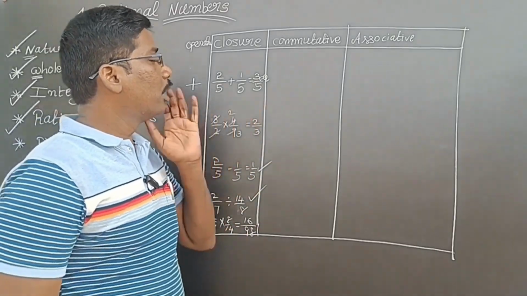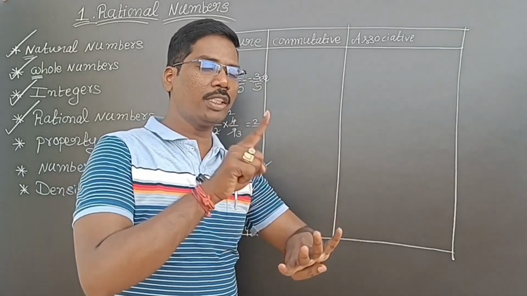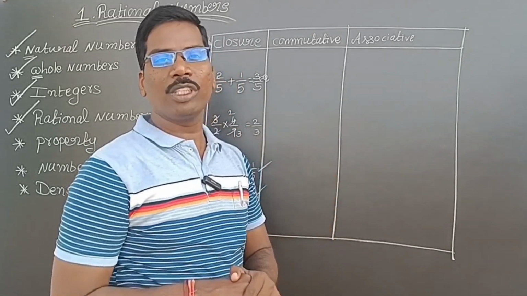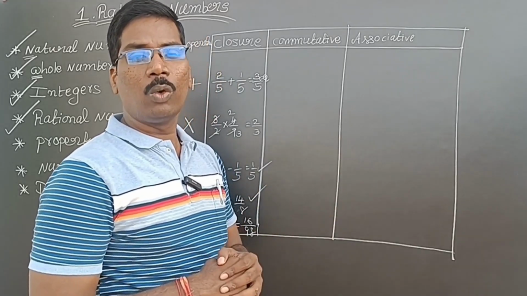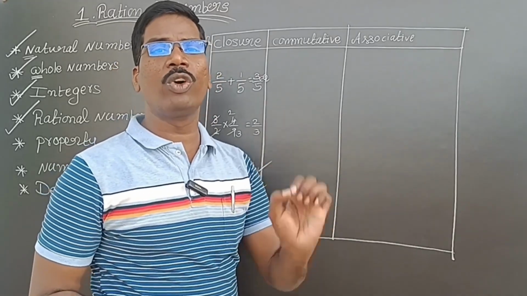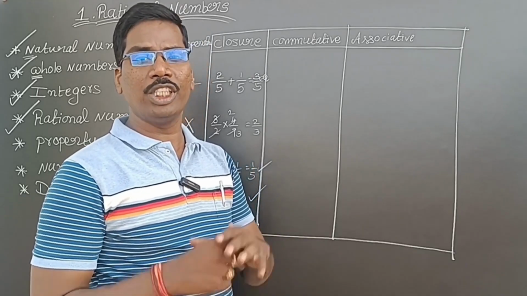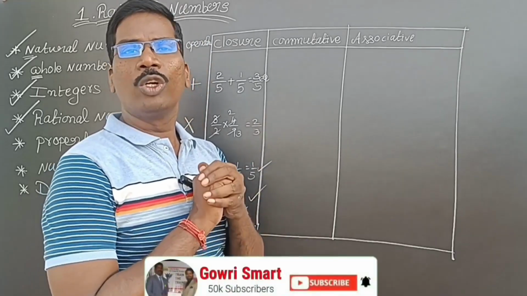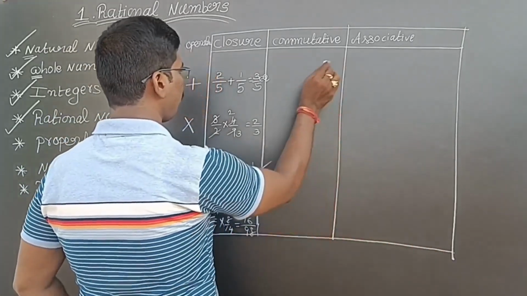Understand? Next, commutative property. Closure is satisfied by four operations: plus, minus, into, division. Commutative property is not like that, and associative property is also not like that. Only these two properties are satisfied by addition and multiplication. These two only will satisfy; the remaining two will not be satisfied. Now let us look at them.